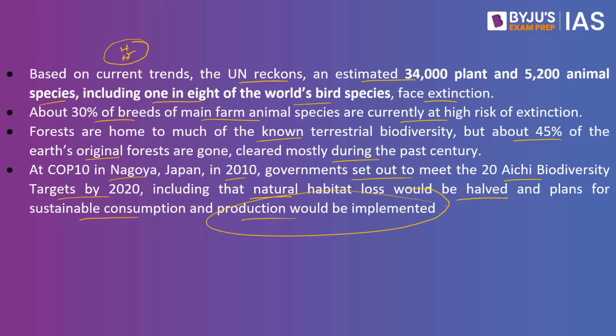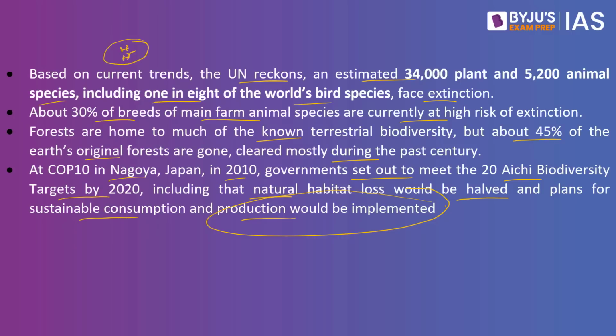So remember, this COP15 is very important because we were not able to meet the Aichi biodiversity targets by the year 2020. So basically, as much as the Paris Climate Agreement is important for the UNFCCC, this COP15 is very important for controlling the biodiversity loss.